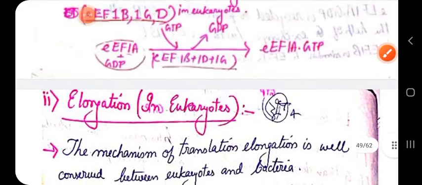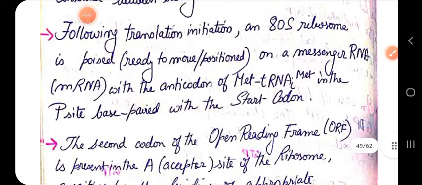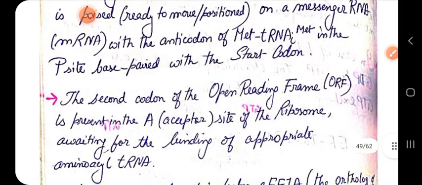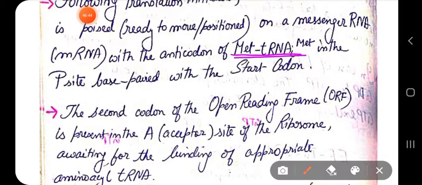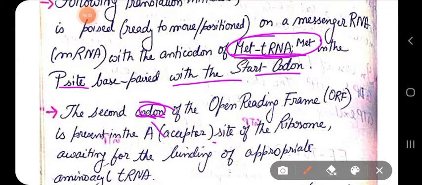So it is saying that in eukaryotic translation, the initiator tRNA is found on the P site, which perfectly base pairs with the start codon as we have mentioned during the initiation process. And the second codon is positioned on the A site, waiting for the binding of appropriate amino acid tRNA.